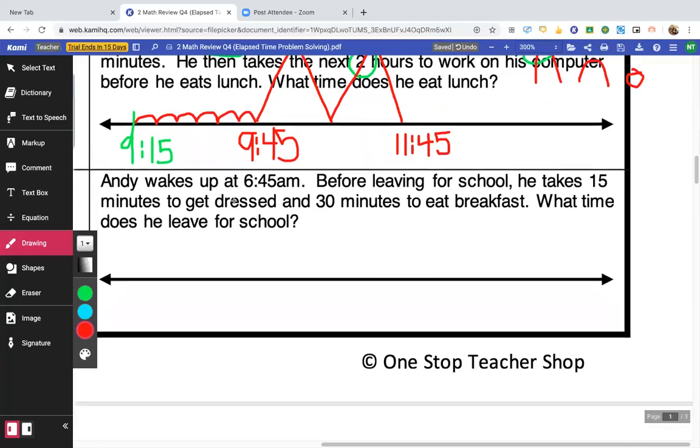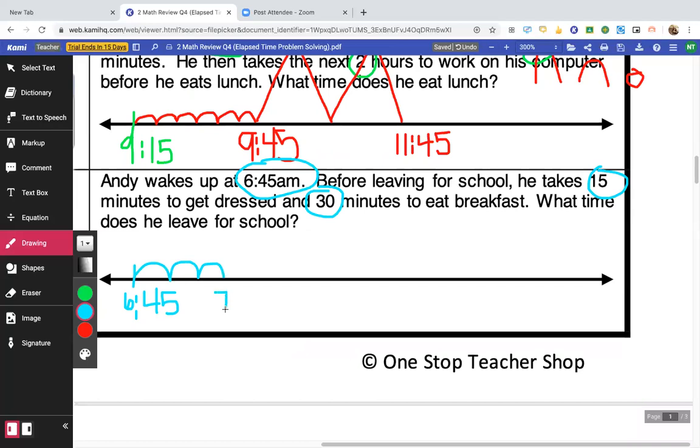Andy wakes up at 6:45 a.m. Before leaving for school, he takes 15 minutes to get dressed and 30 minutes to eat breakfast. What time does he leave for school? Well, he wakes up at 6:45. 15 to get dressed, so that's 5, 10, 15.